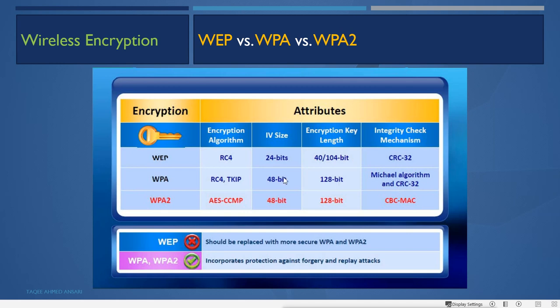And in WPA2, AES and CCMP are used instead of RC4 for the encryption algorithm. It uses the same IV of 48 bits and also the same encryption key length of 128 bits. But for integrity, it uses CBC-MAC. So what we can say is that WEP should be replaced with the more secure WPA or WPA2. WPA and WPA2 incorporate protection against forgery and replay attacks. So we can say that these two are more secure than WEP.